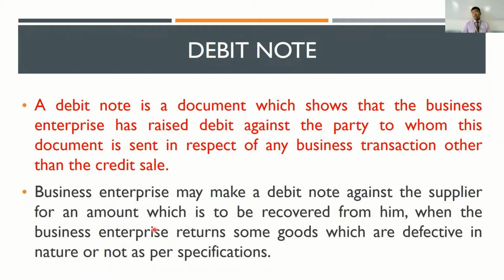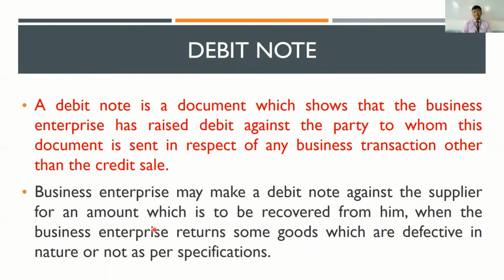The next document that we will be learning as part of the documents used in accounting is called a debit note. Now, debit note and credit note, these two documents go hand in hand. Whenever a business carries out a sales transaction or a purchase transaction, there might be a possibility that they can carry out a return.